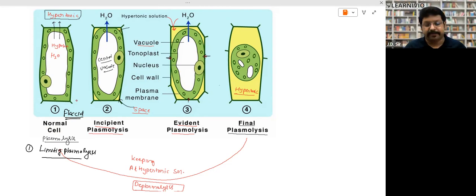Cell will be called flaccid. I have a very small question. Let me check who is going to give me the answer. What is the name of the outer membrane of the vacuole? What is the name of the outer membrane of the vacuole?